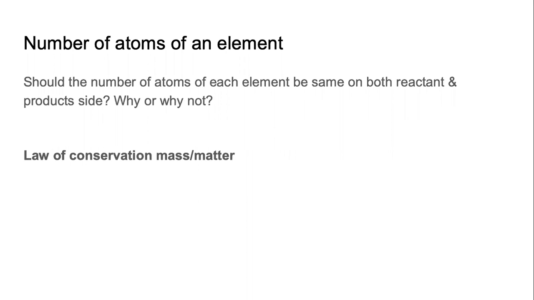At best, we can convert energy into matter and matter into energy. We can convert matter from one form to another. We can convert energy from one form to another, but we cannot create or destroy matter or energy. We still don't know how to do it. And that is why it should be same. We studied this last year, class 9. It must be same. Now, why is it not same then?